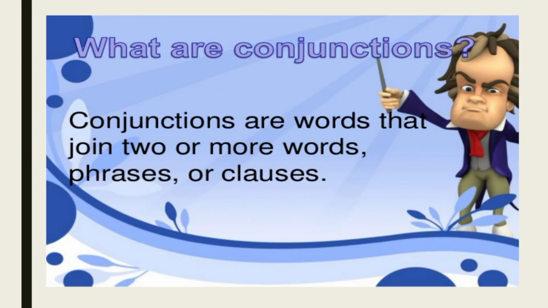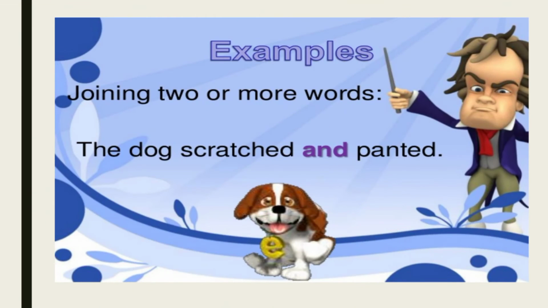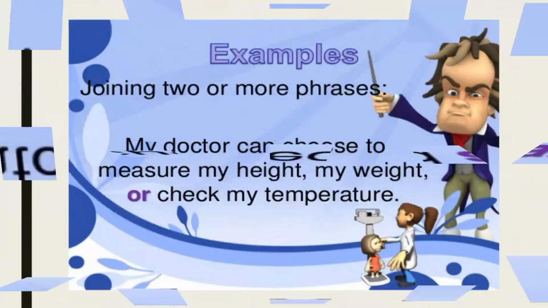So then what are conjunctions? Conjunctions are words that join two or more words, phrases or clauses. Understood children? Examples: joining two or more words. Let's see how to join two or more words. The dog scratched and panted. So we have used and to join two words here.